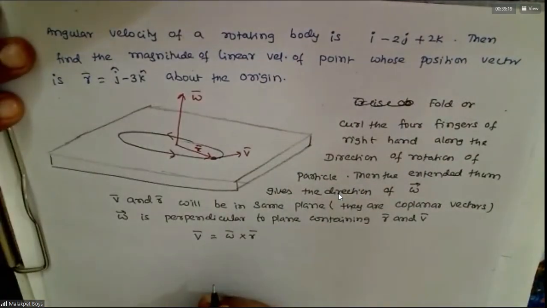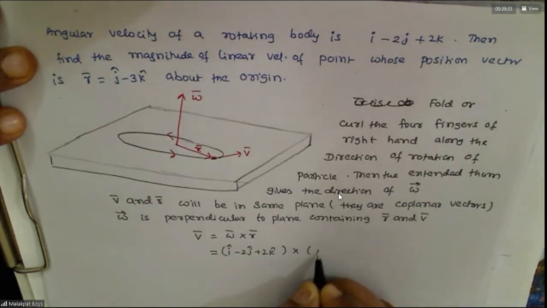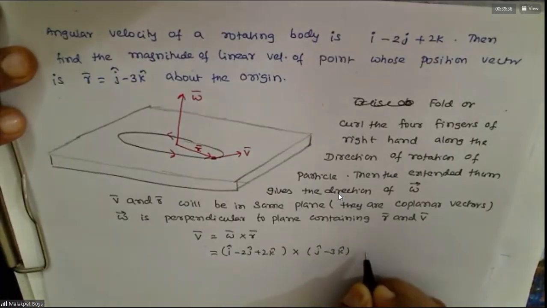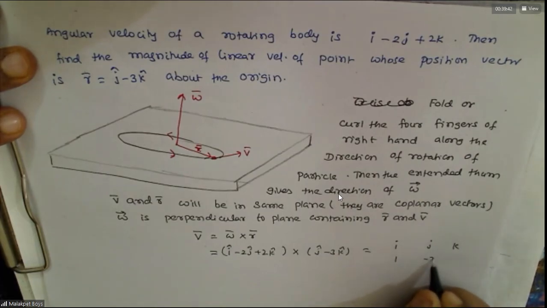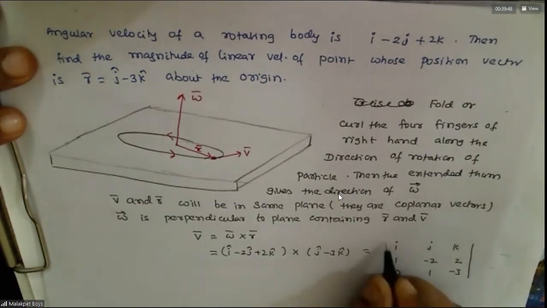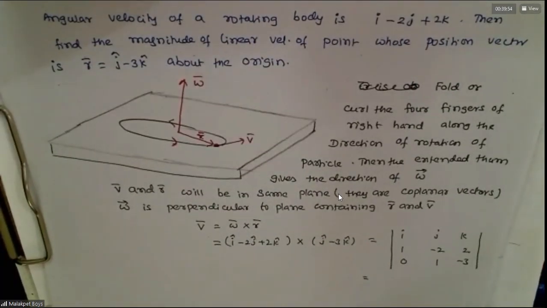So here omega is i cross. See how much you're getting? 4i plus 3j plus k.